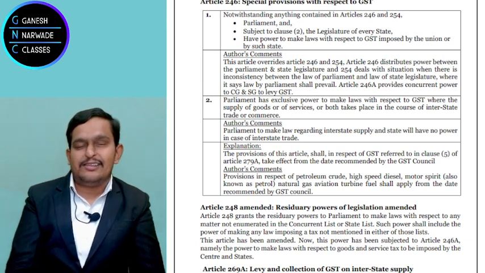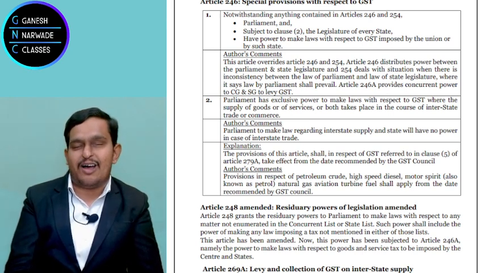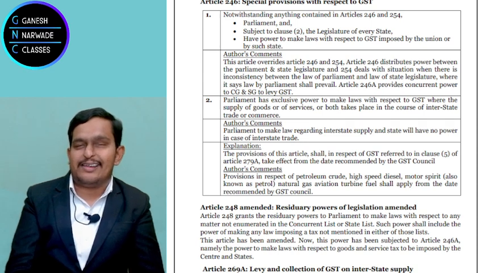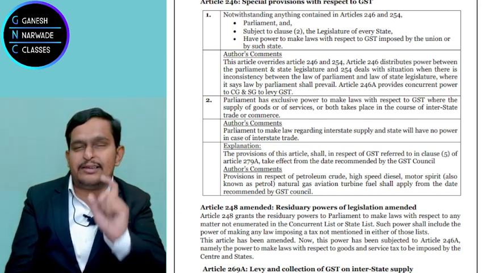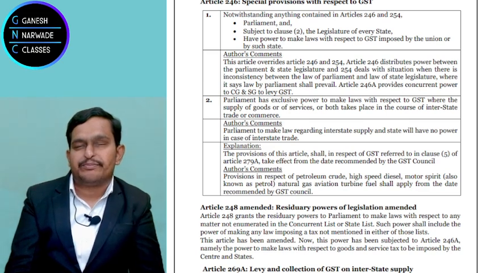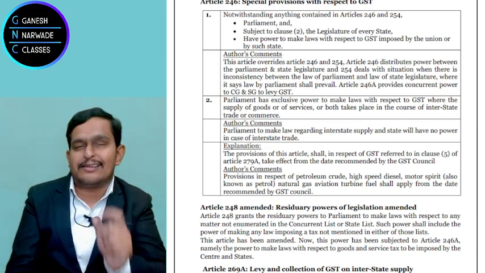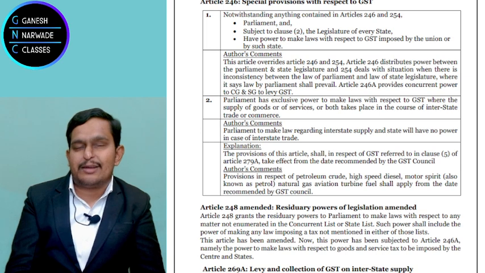So this most powerful article 246A says that in relation to goods and services tax, the parliament, meaning the central government, and the state legislature, meaning the state government, can make the law.